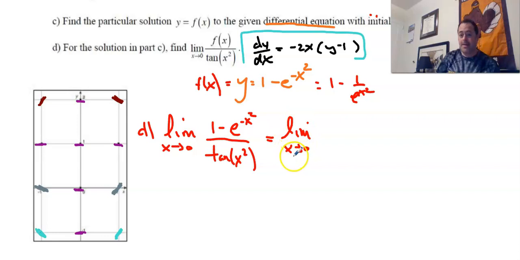You drop the limit, you don't get the point. Who knows what they're going to do this year because it's all being crazy, but you've got to make sure you're writing the limit. What you should not do is say equals 0 over 0, right? So we plug in 0 here, and this whole thing is going to be 0. We're going to get e to the 0 power, and 1 minus 1, which is 0. So the top part's going to be 0. Here's a little side note: the tangent of 0 is also 0. So you know this is L'Hopital.